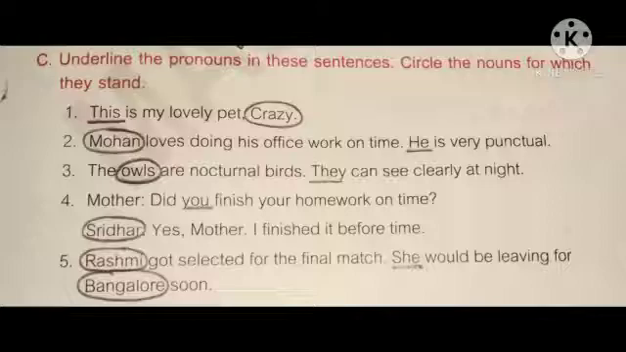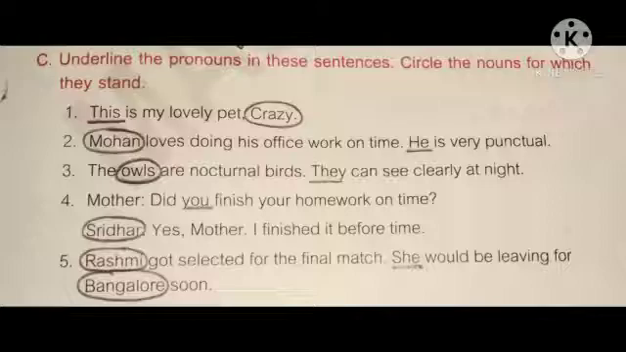Second, Mohan loves doing his office work on time. He is very punctual. Circle Mohan. It is a noun. Underline he. It's a pronoun. Third, the owls are nocturnal birds. They can see clearly at night. Owls, circle, underline they. Fourth, Mother, did you finish your homework on time?